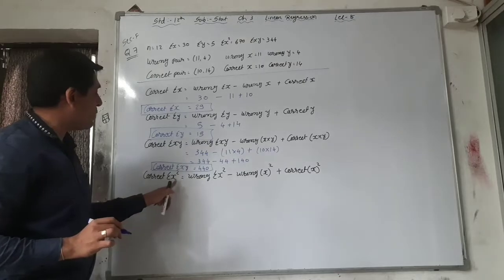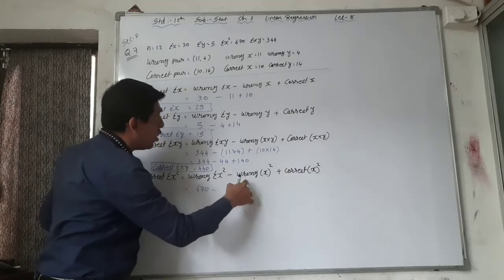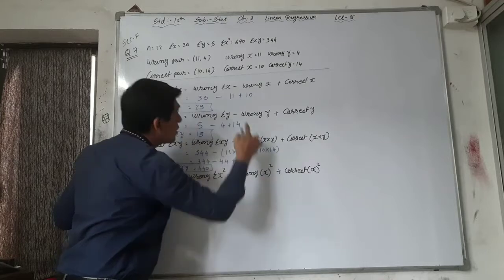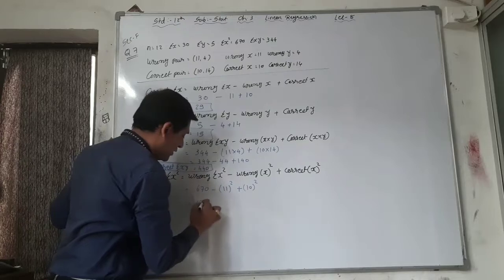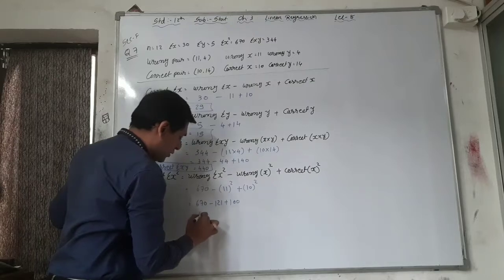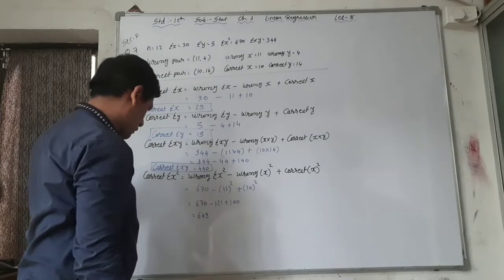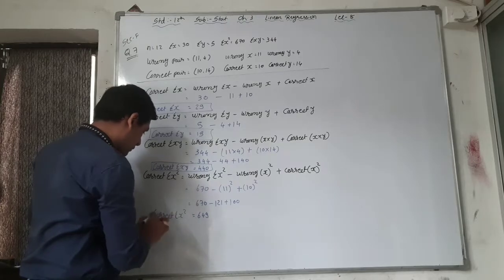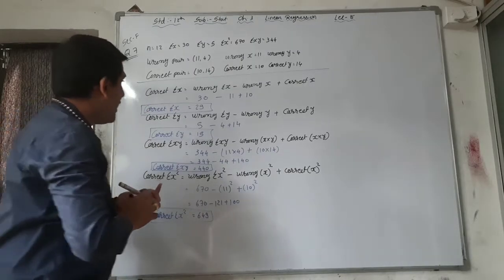And the last one, correct sigma x square. Wrong sigma x square, that is 670, minus wrong x square, wrong x is equal to 11 square, plus correct x, that is 10 square. 670 minus 121 plus 100. So answer is 649. Right? So correct sigma x square is equal to 649. See, we found out all the correct values.